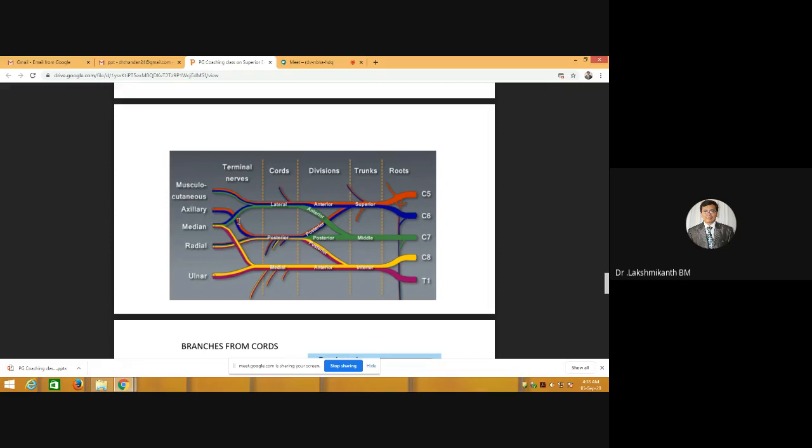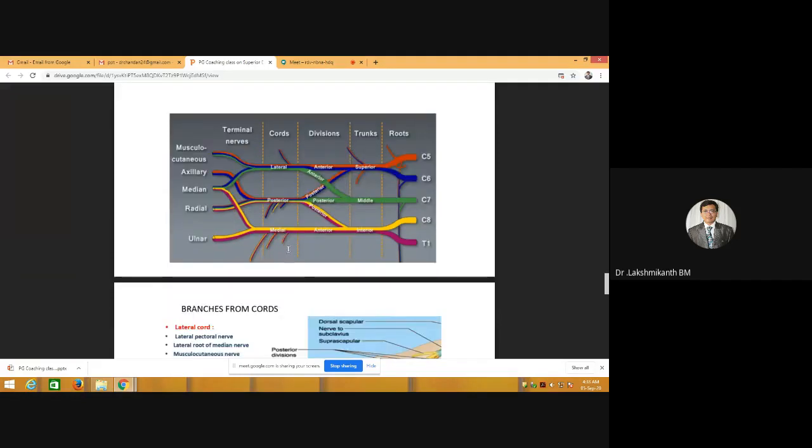Axillary will have the root value from C5 and C6. Next, upper subscapular and lower subscapular will also have the contribution from C5 and C6. But the thoracodorsal will have the contribution from C6, C7 and also C8. So that is the contribution for the thoracodorsal nerve, C6, C7, C8. And this thoracodorsal comes in between the upper subscapular and lower subscapular.